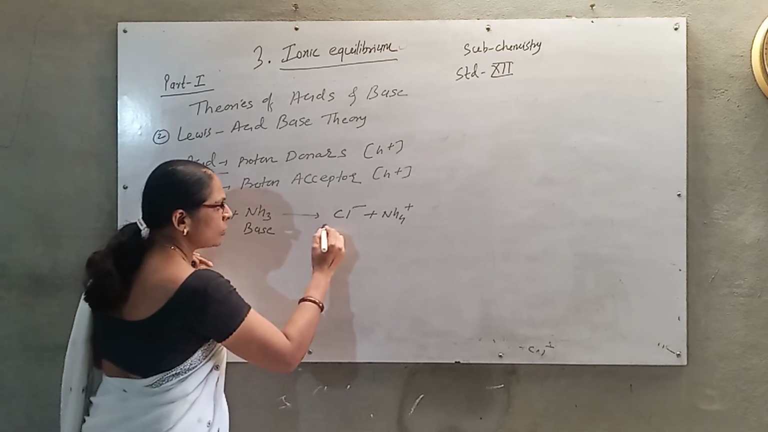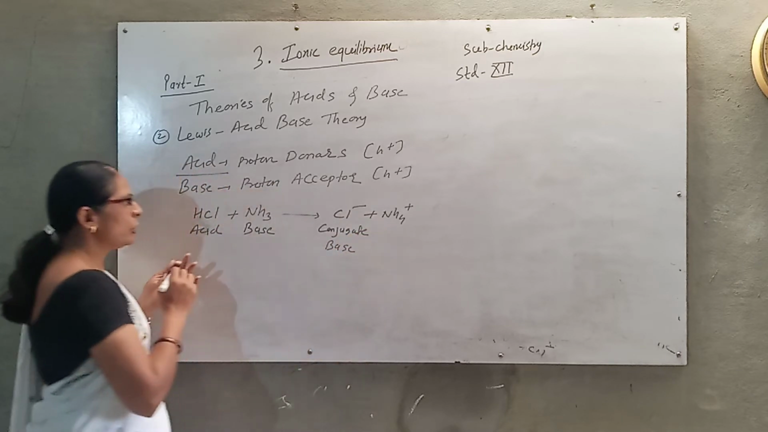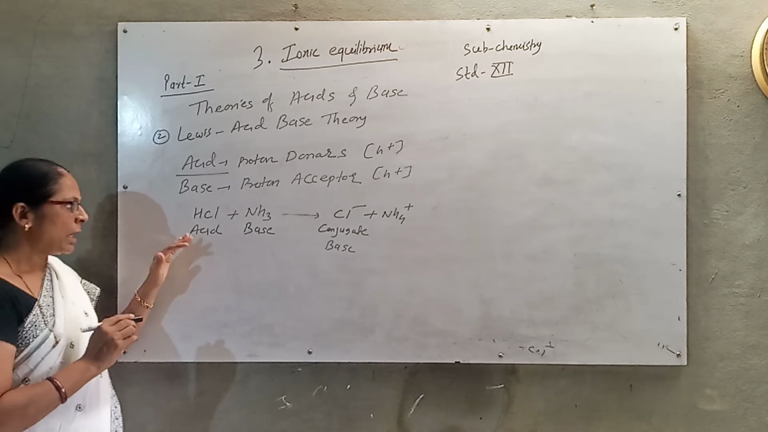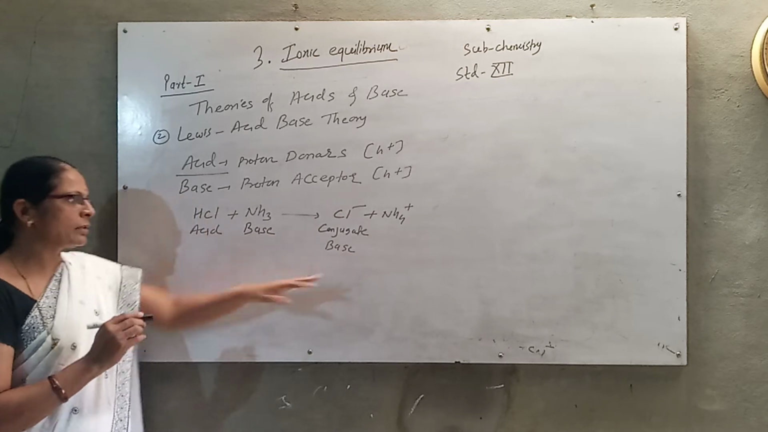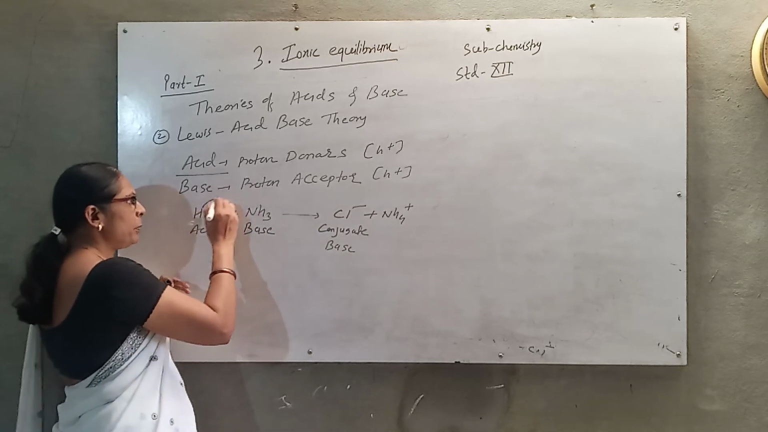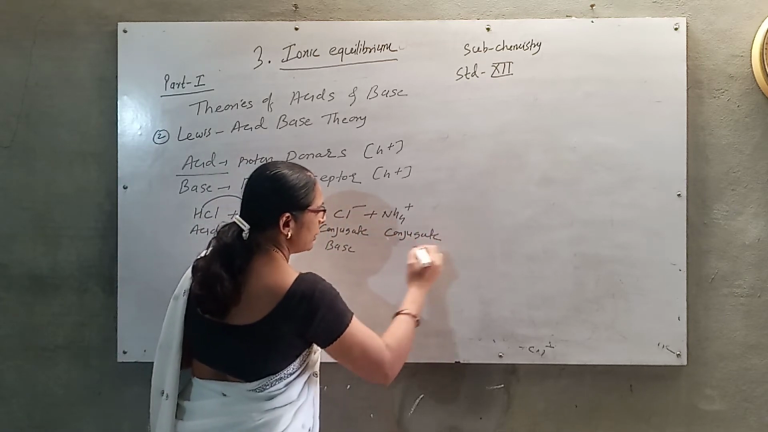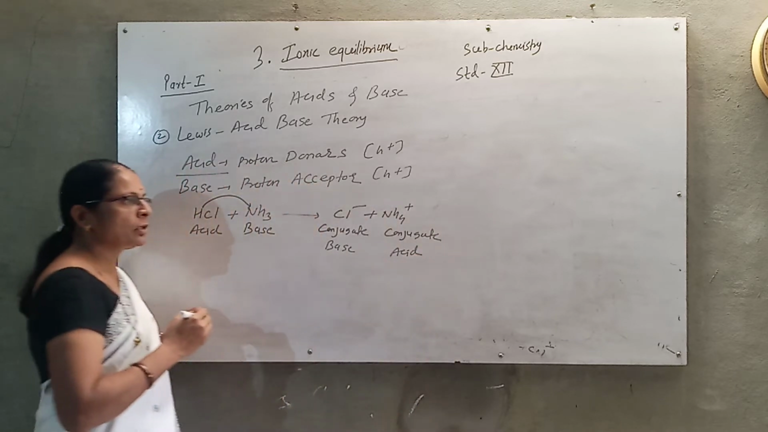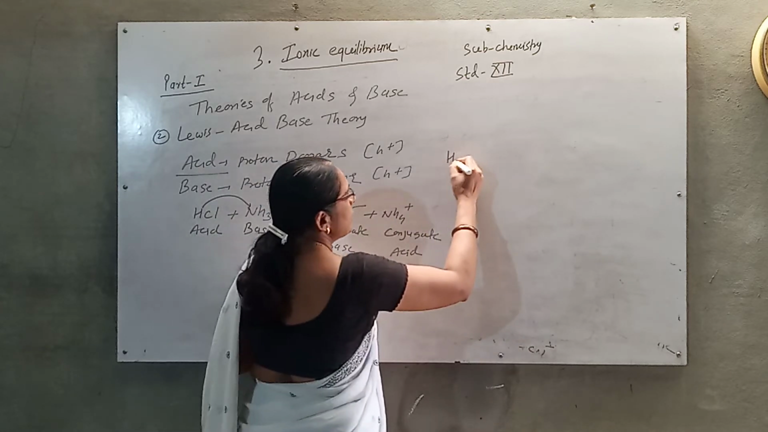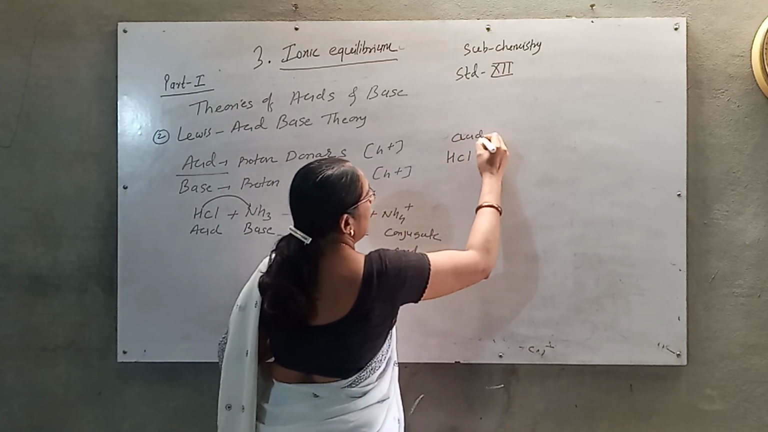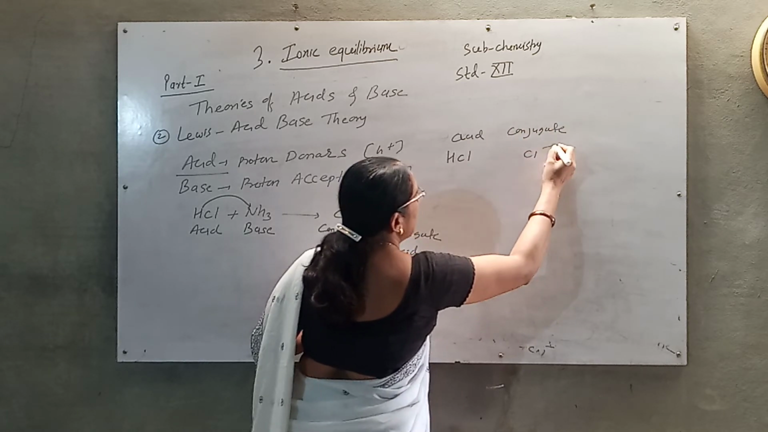The corresponding species is called the conjugate base. When an acid gives up an H plus ion, the corresponding Cl minus ion generated is the conjugate base. Ammonia is a base which accepts the proton, so whatever is obtained is the conjugate acid. So Lowry and Bronsted also consider the conjugate acid-base pair. For example, HCl is an acid.